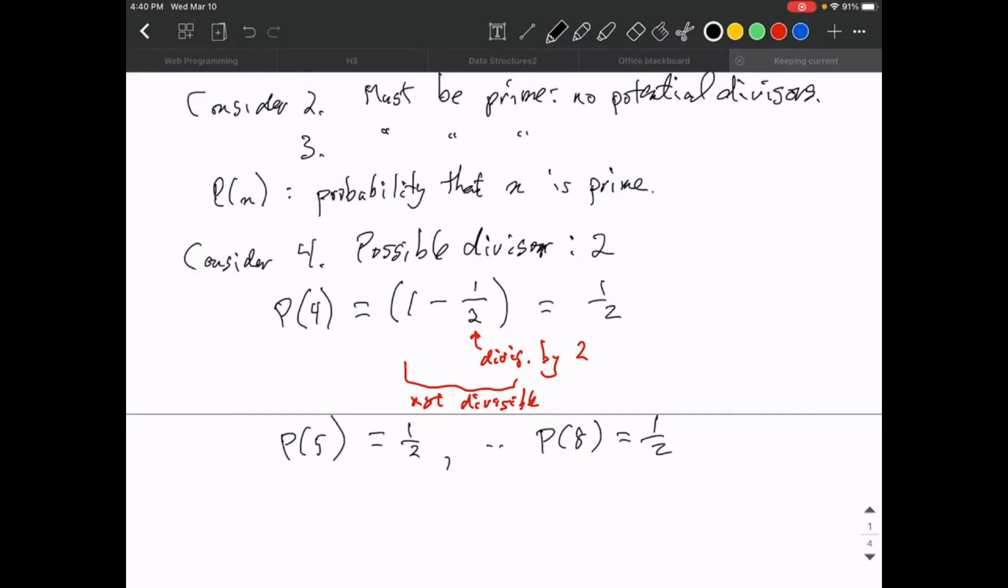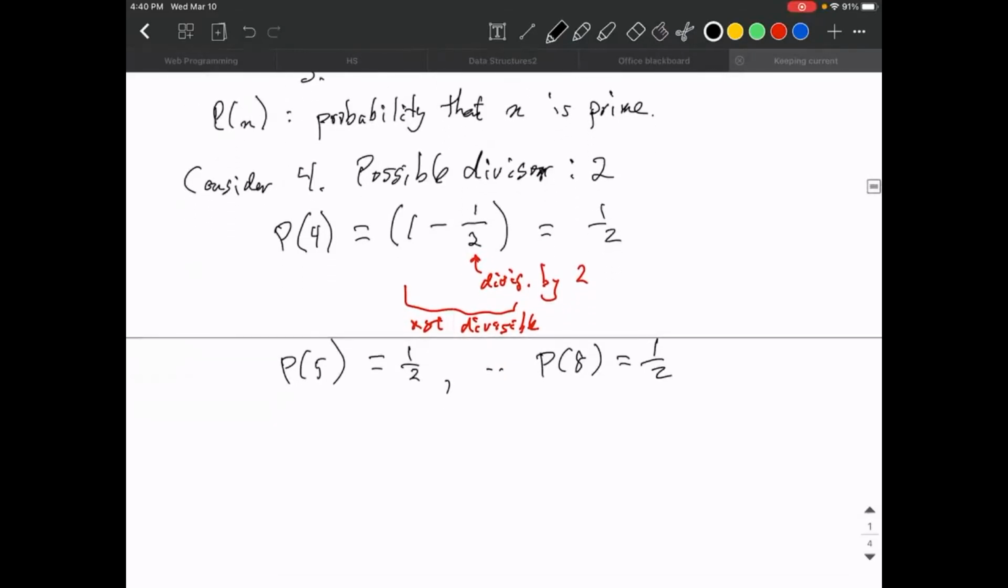And so I would expect that about half of those numbers are prime. Now, how many numbers are there? There are 5 numbers, 4, 5, 6, 7, 8. Half of them should be prime, so 2.5 numbers are expected to be prime. 2 of them actually are prime, 5 and 7. So this gives us some hope.